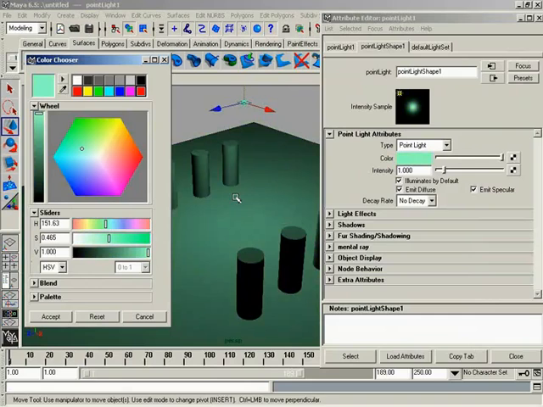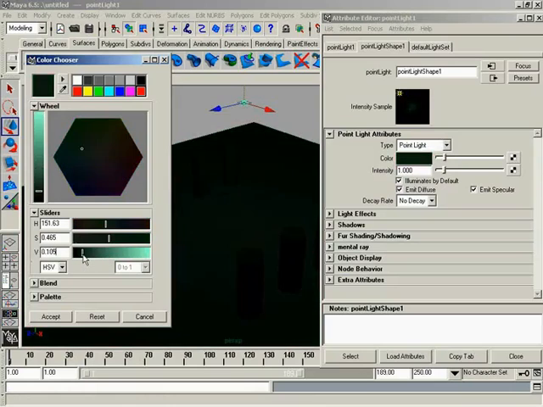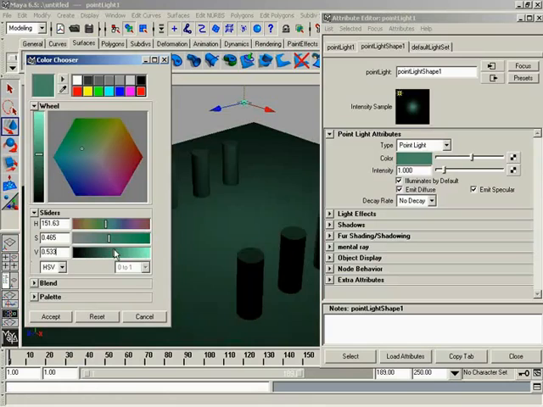Exactly. So anyways, one of the things to point out here is while I am indeed changing the color, by adjusting the value setting, I will be changing the brightness of this light itself. Sure. Let's go ahead and take the value from 1 down to 0.5, and you'll notice that our light color is not going to change. Instead, it's going to get darker. Well, just, down there looking at the value, if you were to drag that all the way down to black, darkness. I mean, darker. There is no such thing as a real black light. Darker. Yeah. There, so you get the idea.